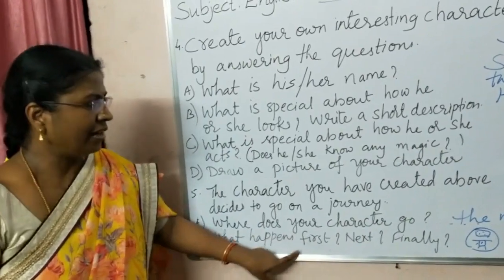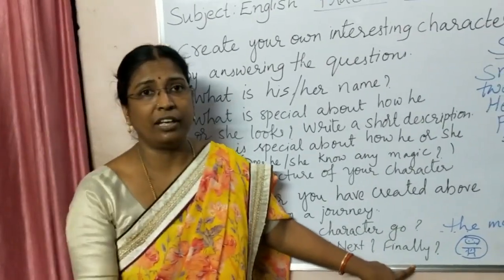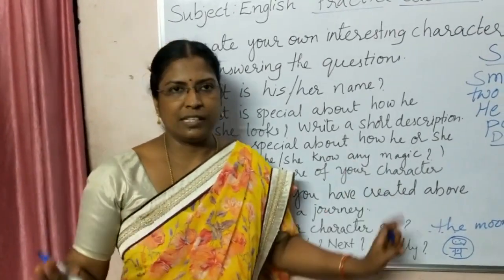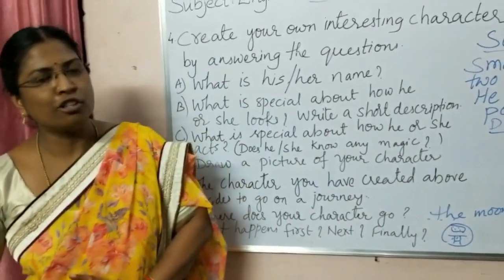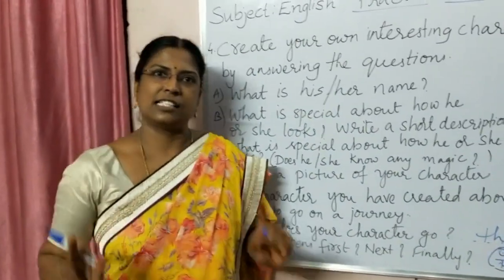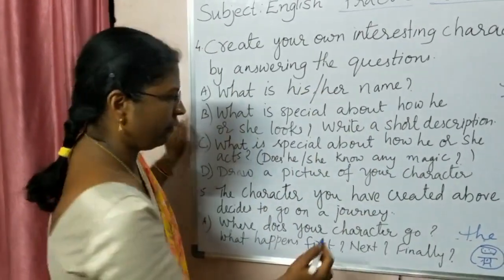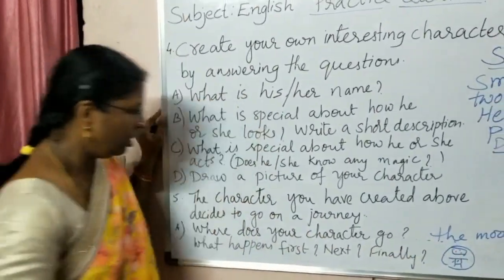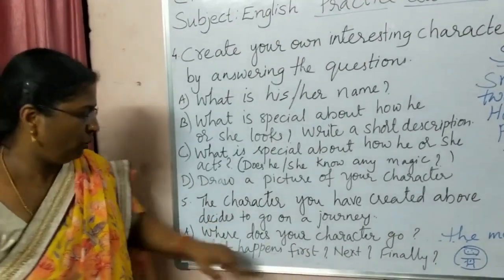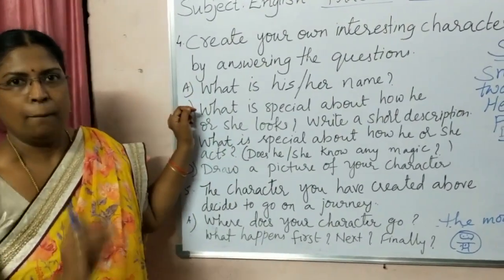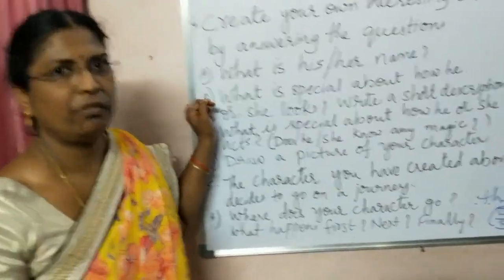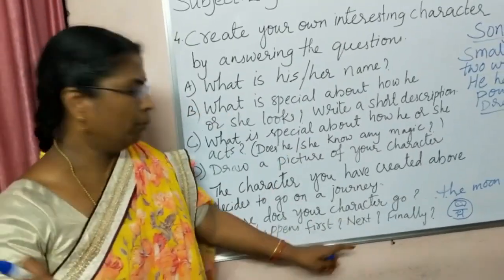So your character, where it is, now it has called the vehicle. The vehicle has come. It sits with its packed dresses. Some food also it packs for itself, and then it starts on a journey. So where is it going? It is going to the moon. So first you have to write where your character wants to go. My character Sony butterfly wants to go to the moon.